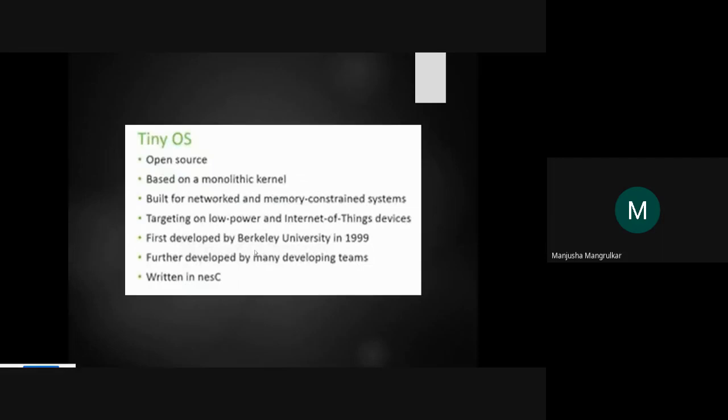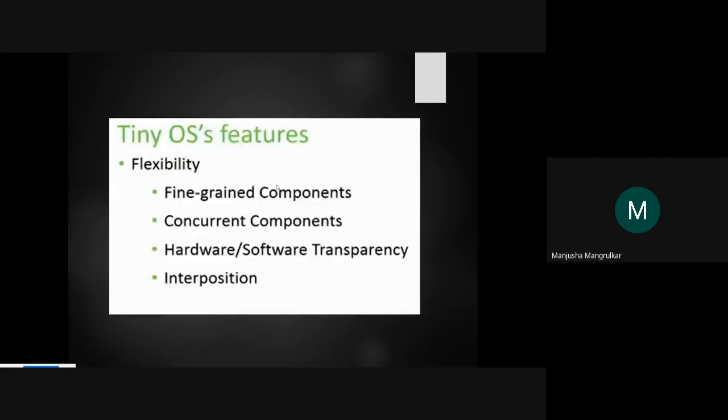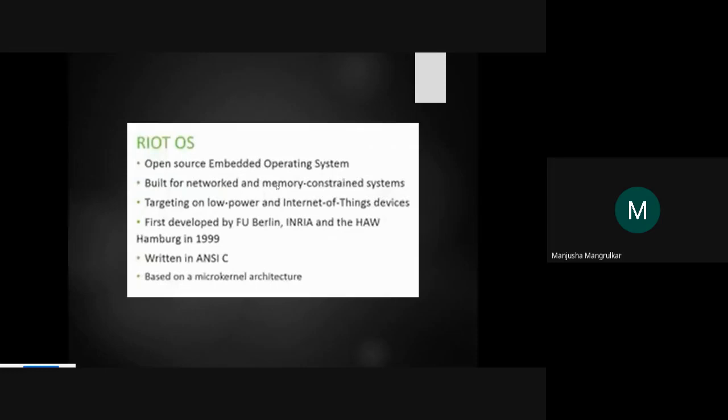We have already seen all these architectures in our theory part, right? Contiki is modular, Tiny OS is monolithic, and RIOT is microkernel architecture, right?